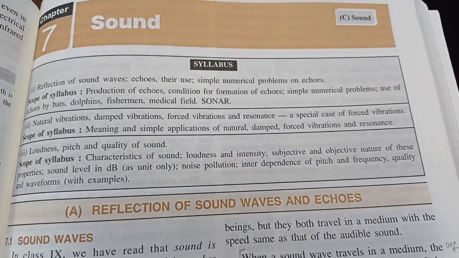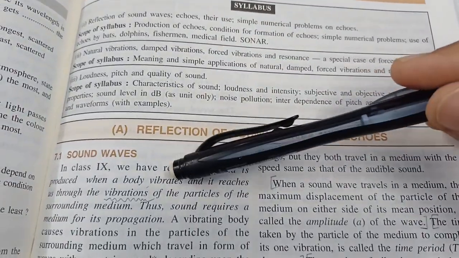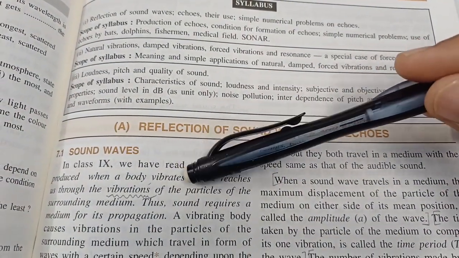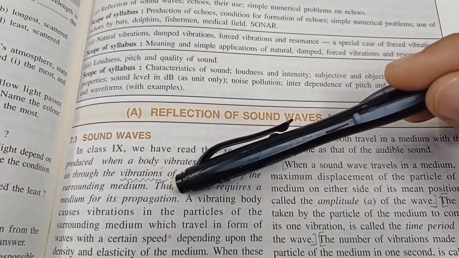10th ICSE Physics Chapter 7 Part A: Reflection of Sound Waves and Echoes. Sound waves sound easy. In ninth standard we had studied that sound is produced when a body vibrates and sound requires a material medium for its propagation.